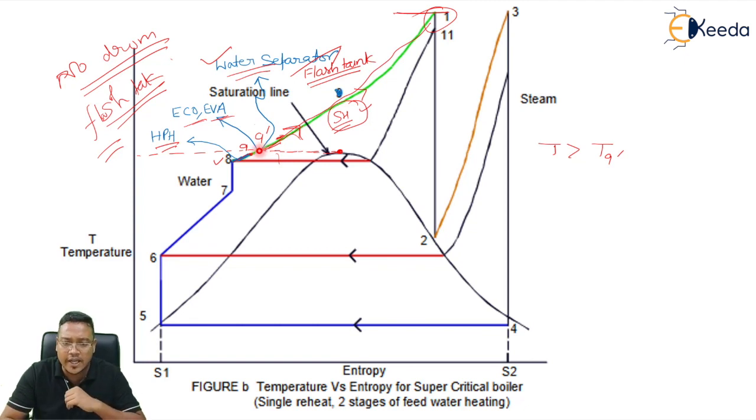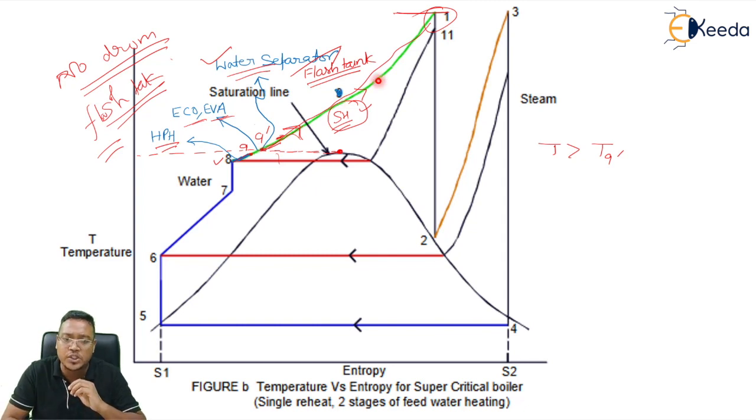Now this 9 dash temperature will meet at the critical point. At this temperature, at 9 dash, water will convert into steam, or will flash into steam directly. There is no formation of a mixture of water and steam. So from point number 9 dash, we will provide one flash tank, and whatever steam is generated in that flash tank will be sent into the superheater.